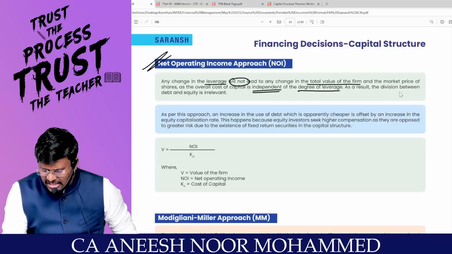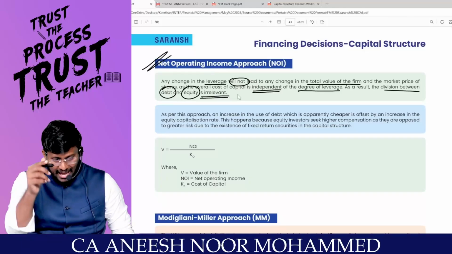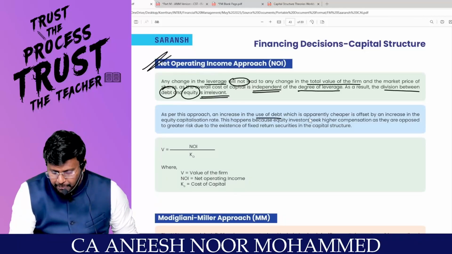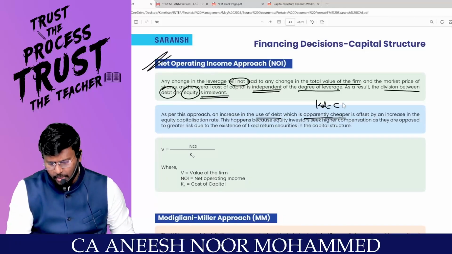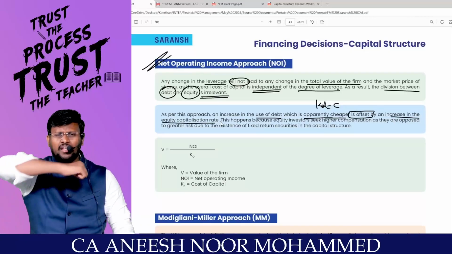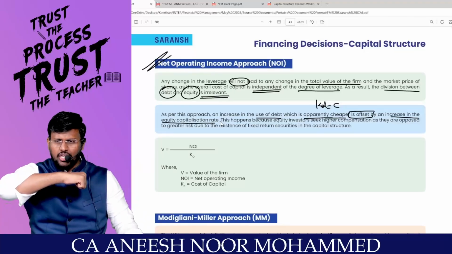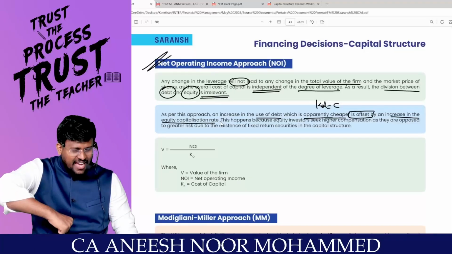As a result, the division between debt and equity is irrelevant for the net operating income approach. As per this approach, the increase in the use of debt, which is apparently cheaper, is exactly offset by an increase in the KE. He is also accepting that KD is cheaper, there is no doubt about it. That's what he's simply saying. When you inject debt into the capital structure, KD pulls down KO, and KE pulls up.